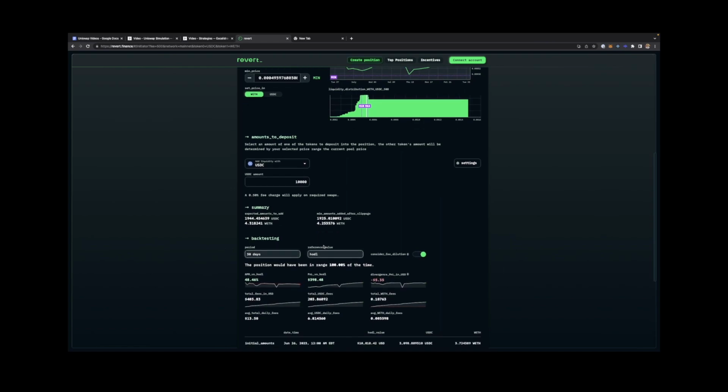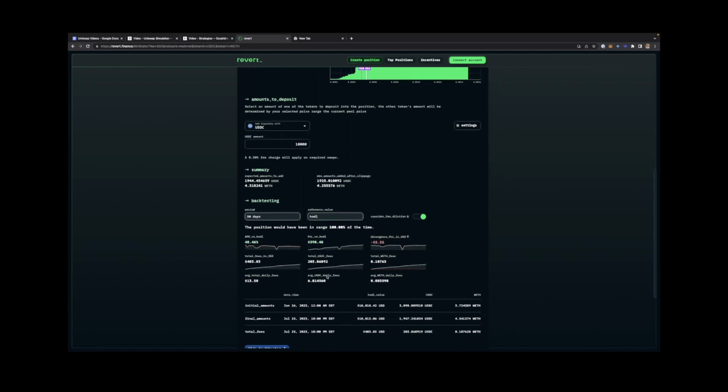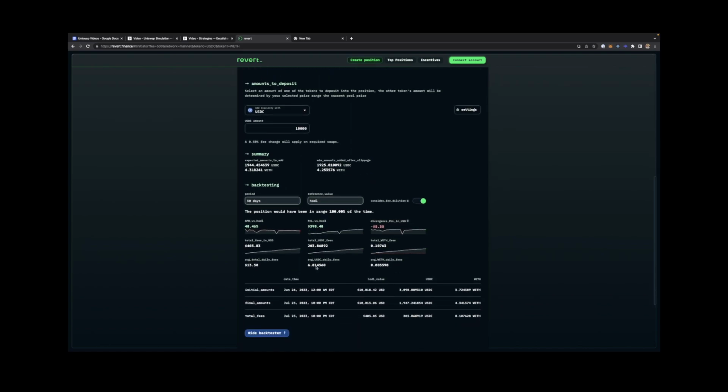So here you can see your APR versus holding on to the assets, right? It's 48.46% better for depositing, right? You can see the profit and loss, again, much more profitable to add liquidity in this case. And you can also see how much fees you would have earned in USD.